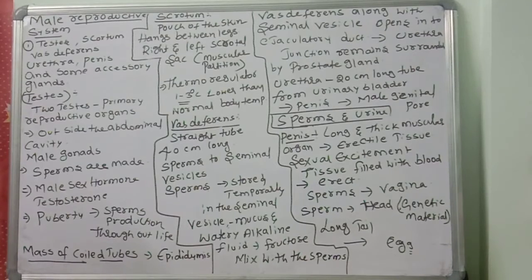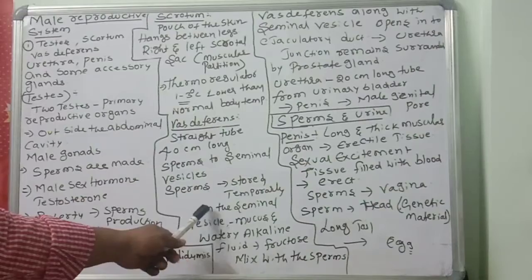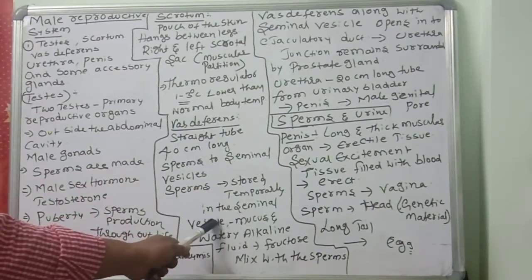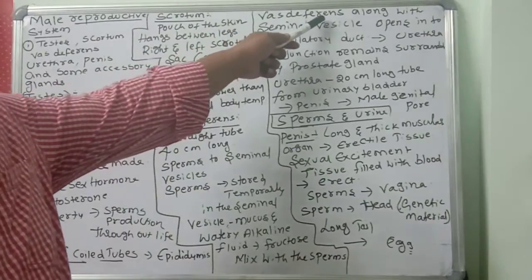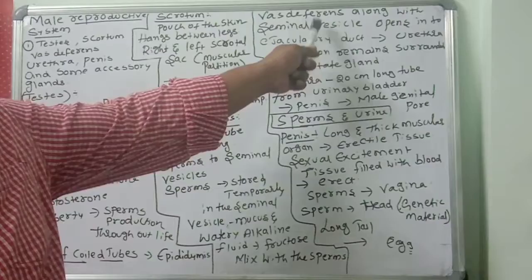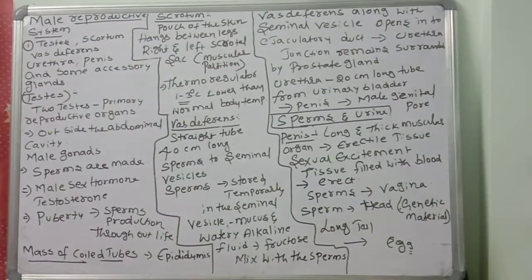Next, the vas deferens along with the seminal vesicles open into the ejaculatory duct, which leads to the urethra.